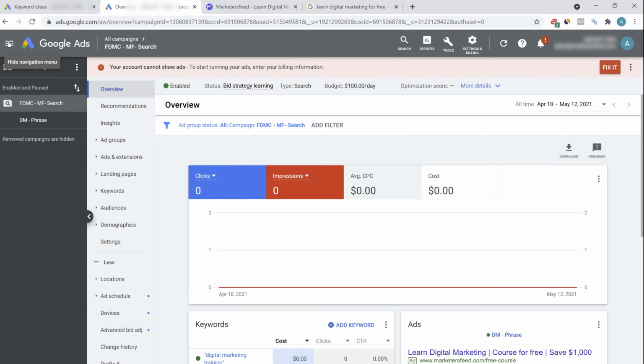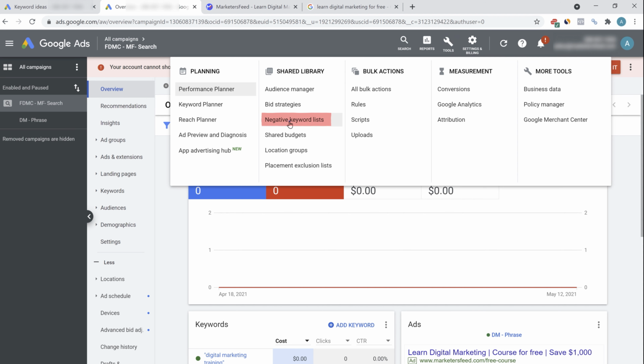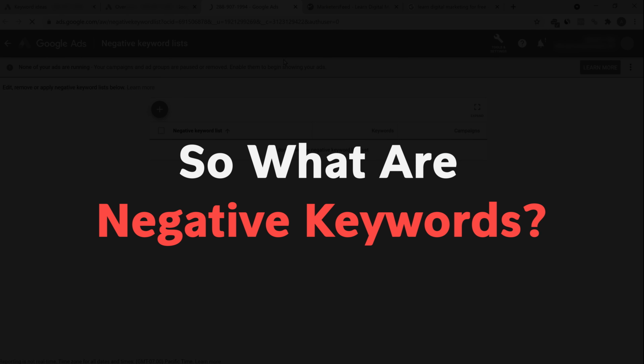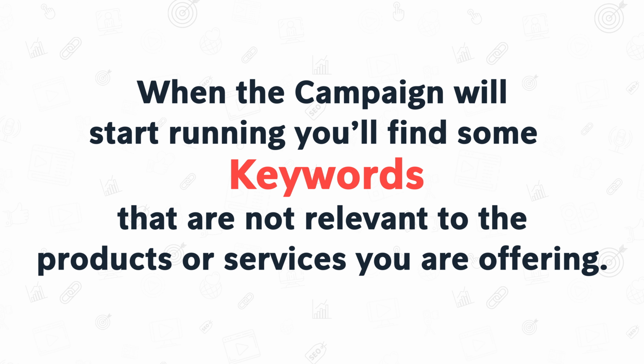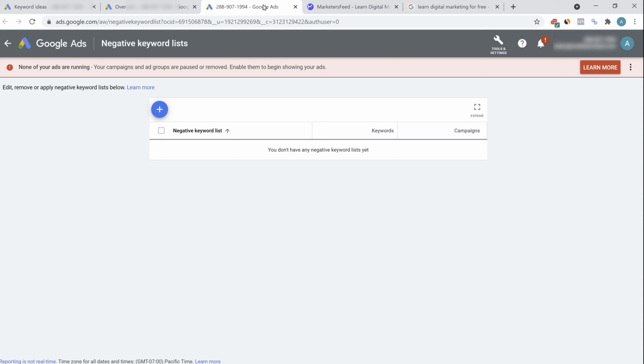Now let's talk about negative keywords. This is again a very important area whenever you're running campaigns, especially search campaigns. So click on tools and click on negative keyword lists. So what are negative keywords? When the campaign starts running, you'll find some keywords that are not relevant to the product or the services you are offering. So like in my case, if I'm promoting my free digital marketing course, then someone might search for a keyword like digital marketing course Google.